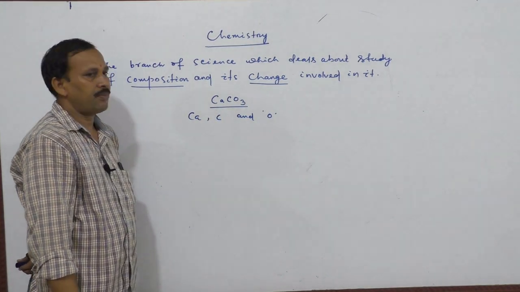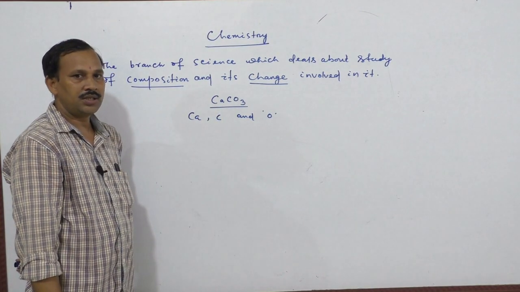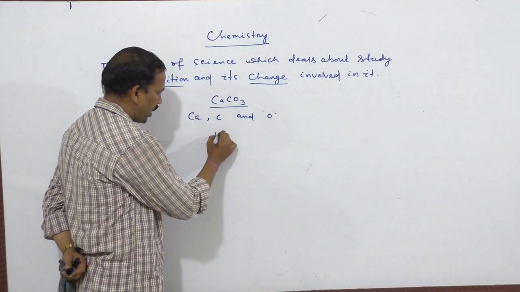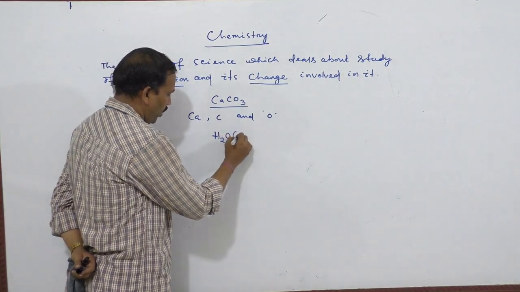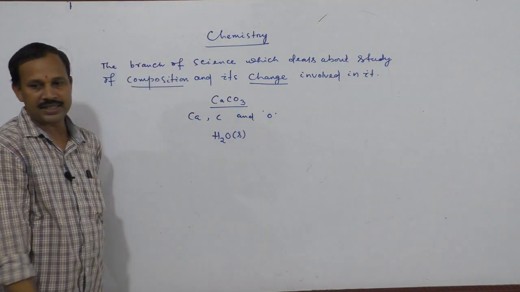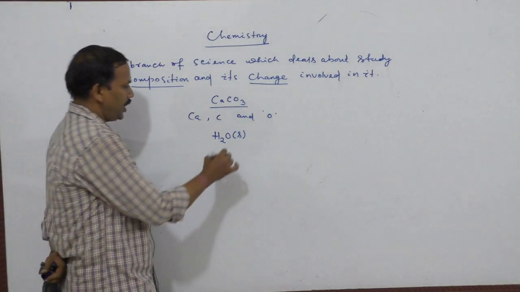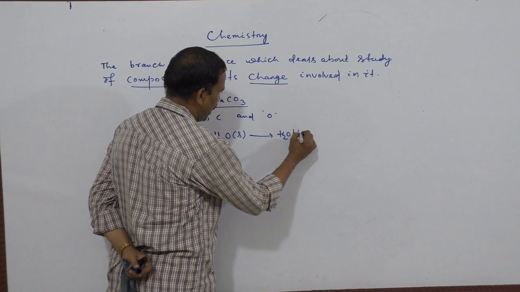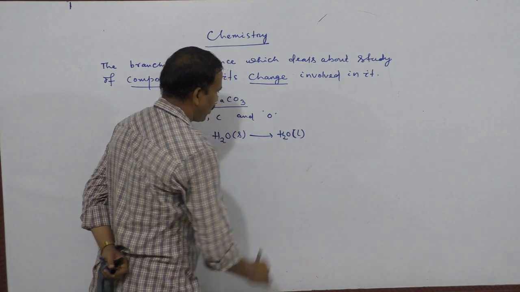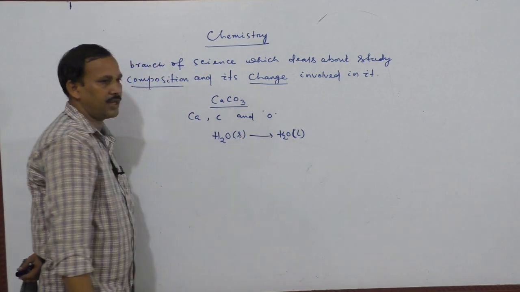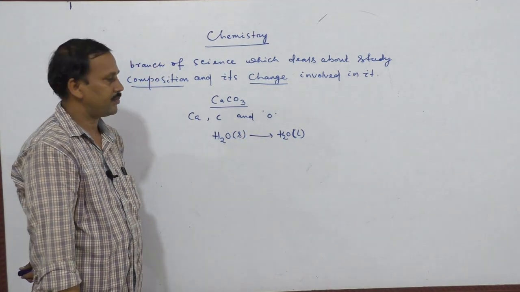Change means that a physical change or chemical change may occur. Physical change means, for example, when water is present in solid form, that is ice, it is converted by the absorption of heat into its liquid form. There only the state of the substance changes; that is known as physical change.